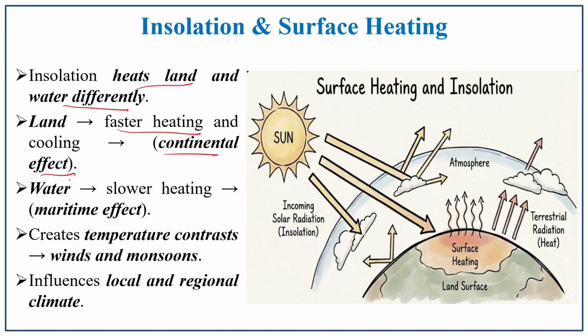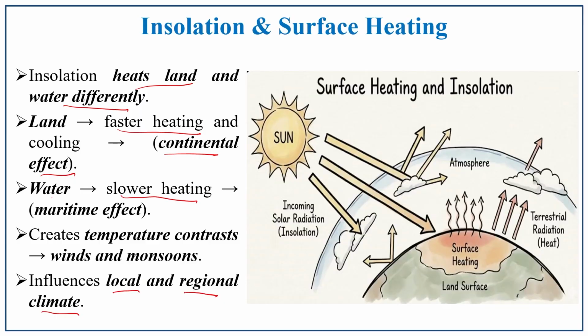In the interior of the land, we have discussed the term continentality, and then water heats slowly and there is a maritime effect, that is the coastal effect. It creates a temperature contrast, and winds and monsoons prevail because of this temperature contrast. It also influences the local and regional climate. In such a way, surface heating and insolation are highly related.